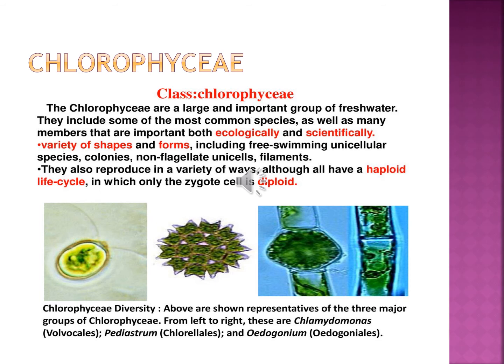Again we see about Chlorophyceae. Already I said Chlorophyceae is nothing but these kinds of plants having the green pigments. These kinds of plants are very important economically, because they have green pigment, so they can do photosynthesis. During that they have more facilities.